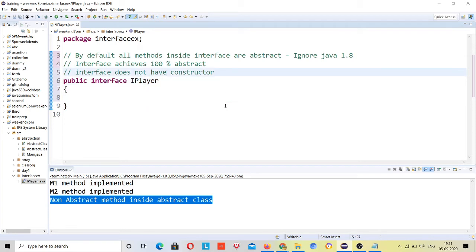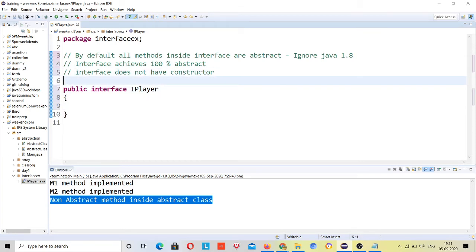And the same property applies to the interface, that we cannot instantiate it, but we will try it in some way. I will show you what that way is.